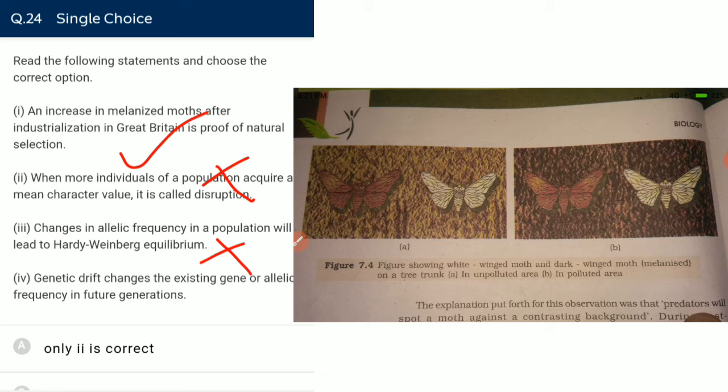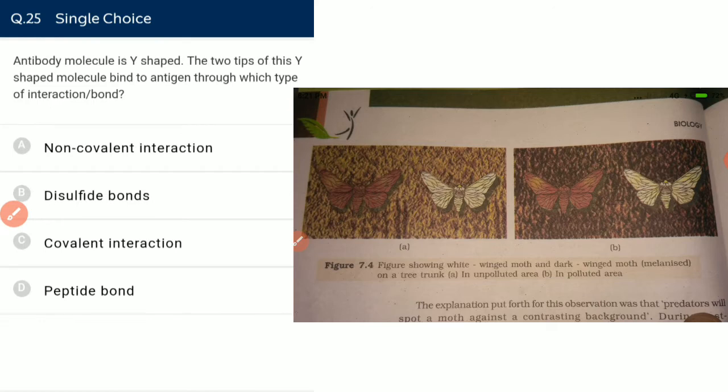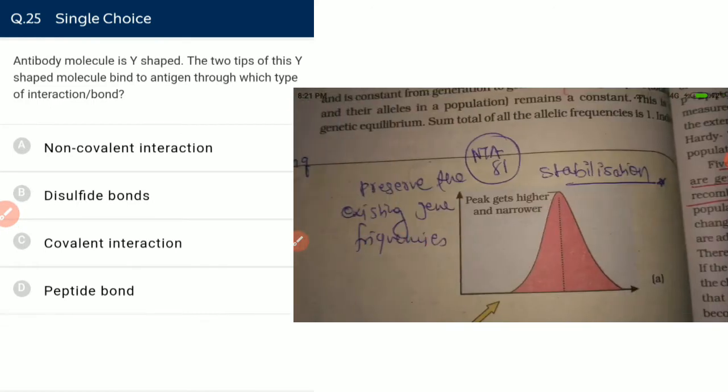Genetic drift changes the existing gene or allelic frequency in the future generation. Yes, it is correct. So we have 1 and 4 correct. This is stabilizing. When the peak gets narrower and higher, it means that the mean character increases, and it is a type of stabilizing natural selection.